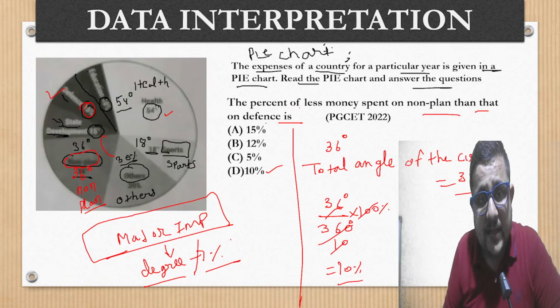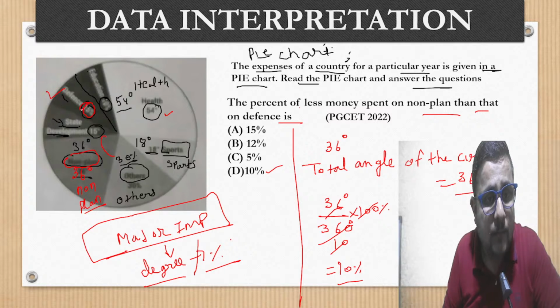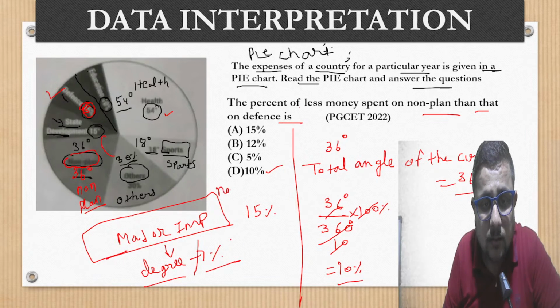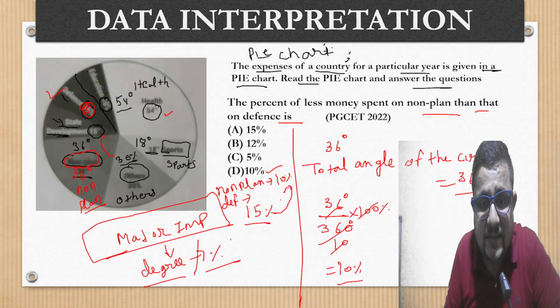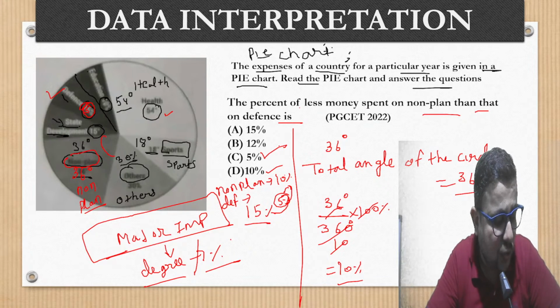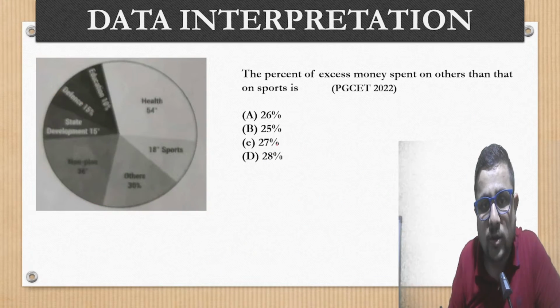Now what are they saying on defense? So defense, how much spent? 15%. How much spent on the defense? 15%. And on the non-plan, you will say 10%. And defense, it is 15%. So how much less? 5%. The difference is what? 5%. So your correct answer is going to be option C. Let's move on to the next.